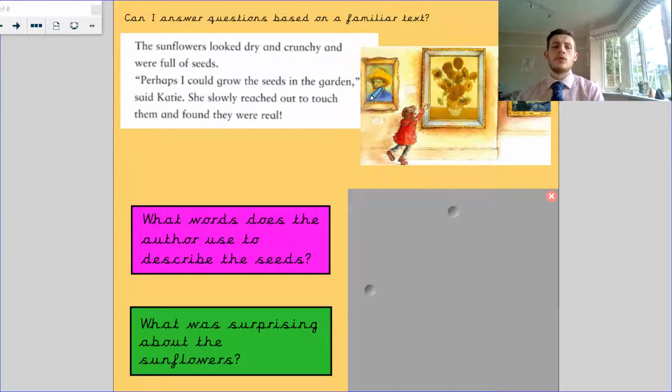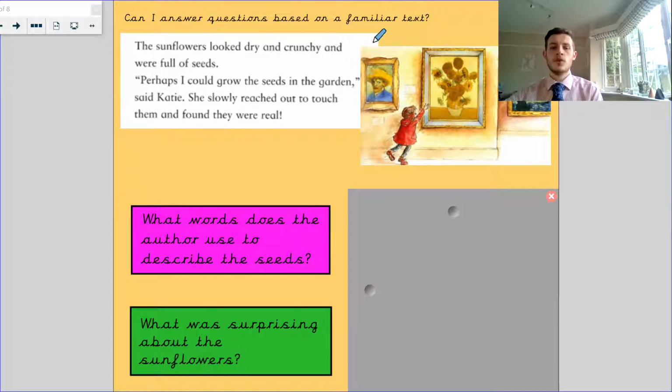The sunflowers looked dry and crunchy, and they were full of seeds. "Perhaps I could grow the seeds in the garden," said Katie. She slowly reached out to touch them and found that they were real. What words does the author use to describe the seeds?